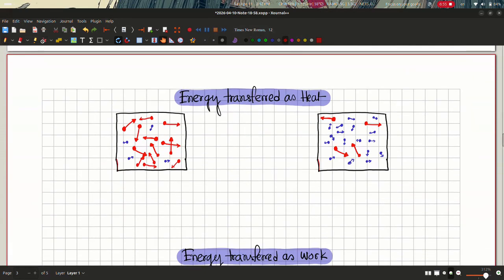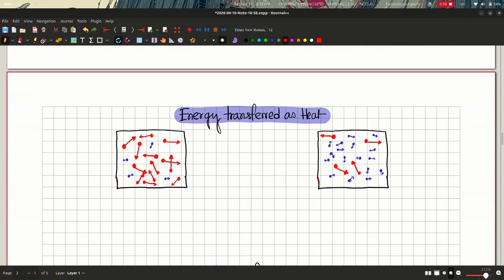Now let's consider the case of energy transferred as heat. So we have two containers of ideal gas, one having a higher temperature. So let's say this has a higher temperature of T sub H. So this has a higher temperature, which means it will have a greater or larger internal energy. So we have more internal energy here. And on the right side, we have another container that has a lower temperature, so it has less internal energy.